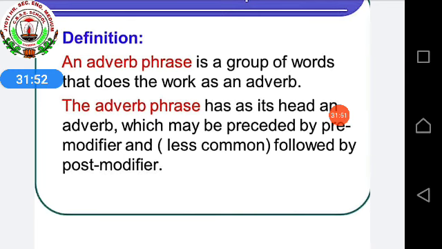For example, they run really fast. Okay, or he behaved in a foolish manner. So here, in a foolish manner is an adverb phrase. The next topic: out of all these kinds, we have learned about noun, adjective, adverb. Two more are there that we'll learn in the next class, and then we will continue with the book work.